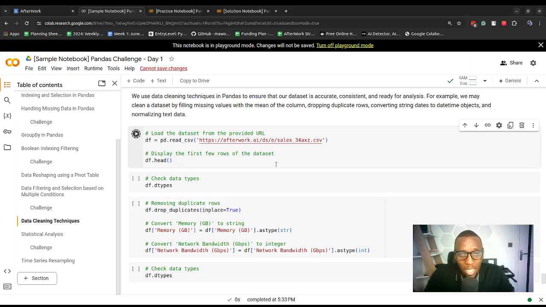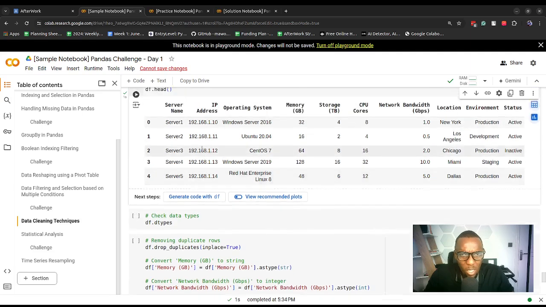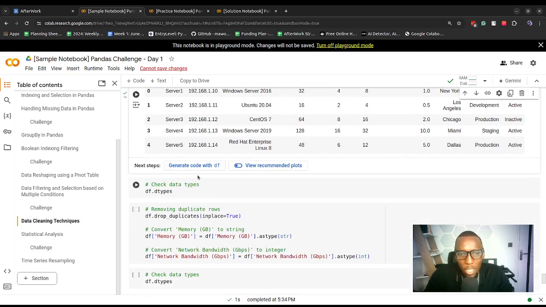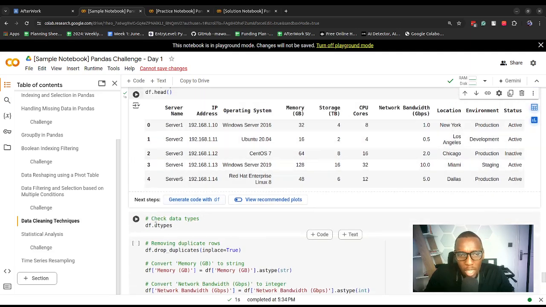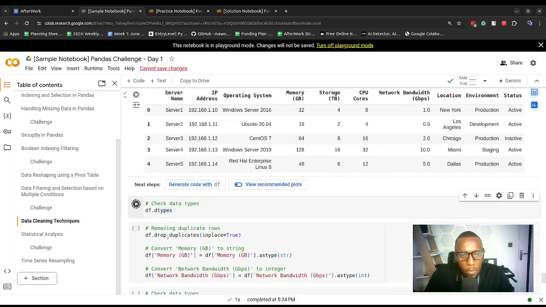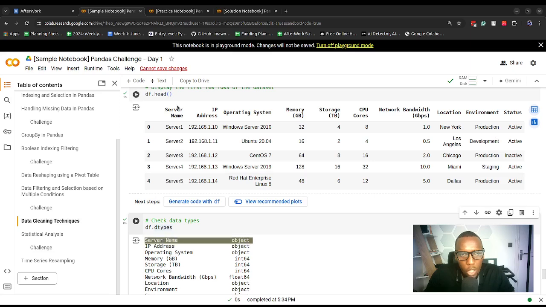So in our case, let's load this data set. It's a new data set, not like the previous one. Just note that it might have the same information, but it's slightly different. Then we check for data types using the dtypes property, applied to the df data frame that we created. Here we can see server name, the first column, has object, which means it's a string with textual data. In Pandas, we normally represent textual data using the object data type.